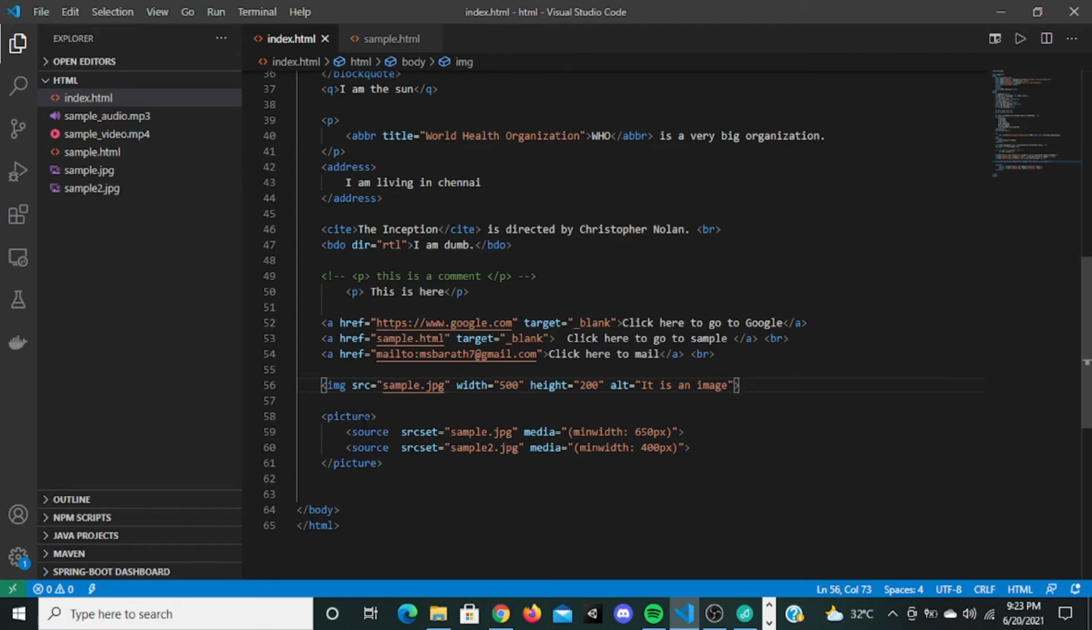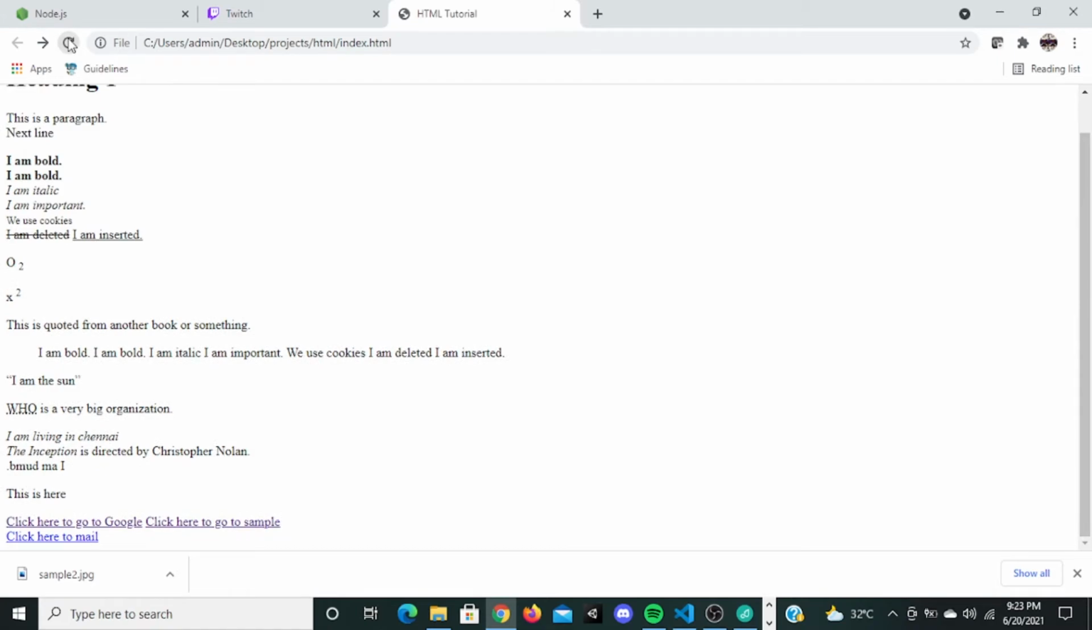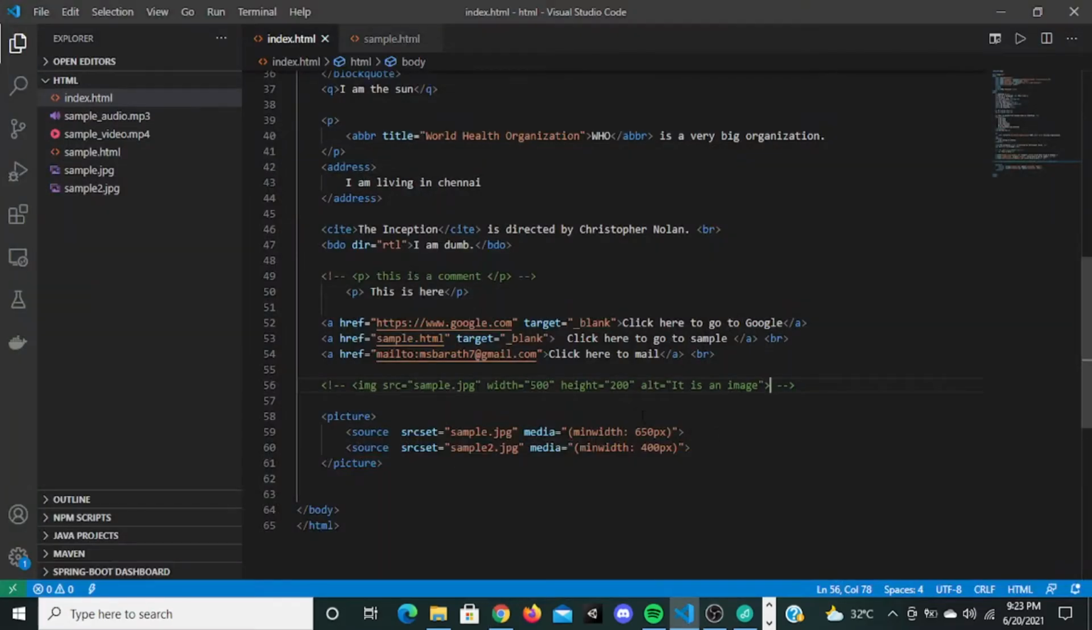So you have to give a source, and the srcset is the image. Let me comment this so you won't have any confusion. Control K, comment. Let me save that, go here, refresh. There won't be any images right here. So I can maybe copy this thing right here and put it here. Okay, so I can uncomment this.